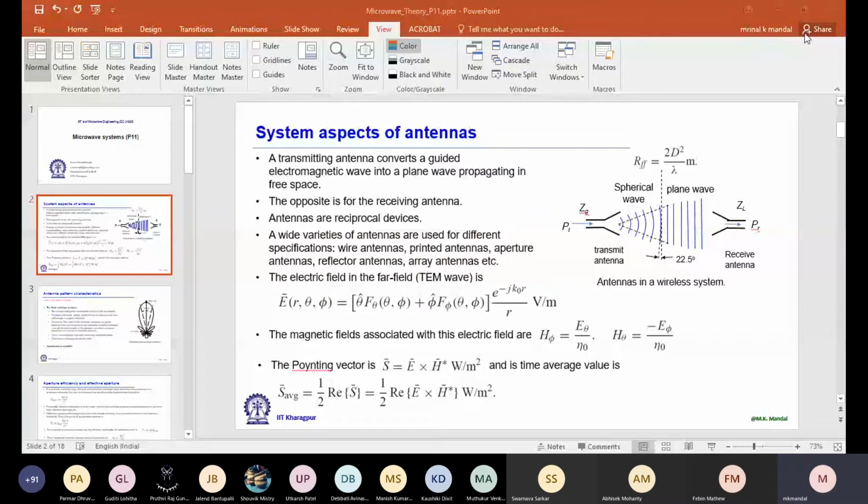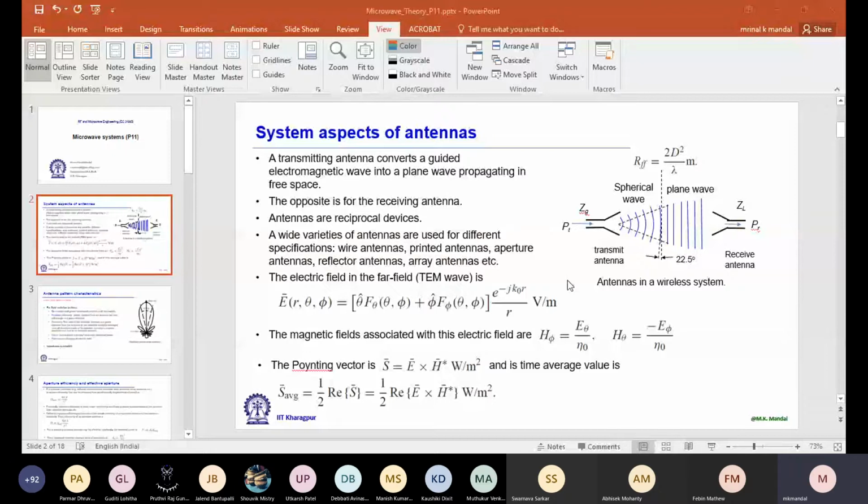Showing some issue. Anyway, once the electric field magnitude is calculated, then the corresponding magnetic field you can calculate. It is related by H phi equals E theta divided by eta naught. Eta naught is the free space impedance, and for air it is the wave impedance, and H theta is equal to minus E phi by eta naught. The negative sign is due to the change in direction.